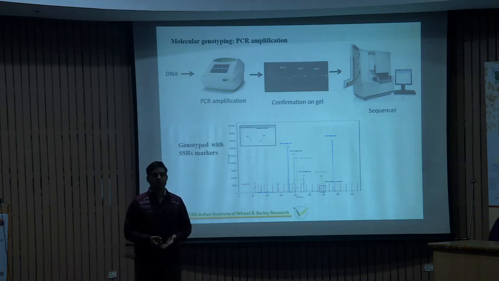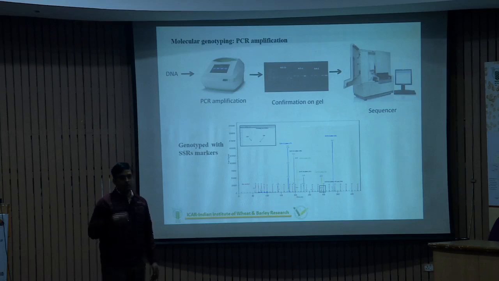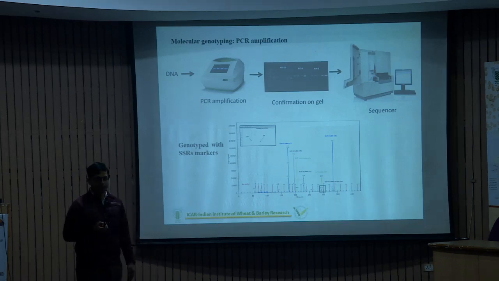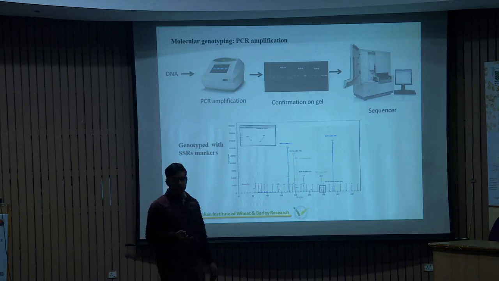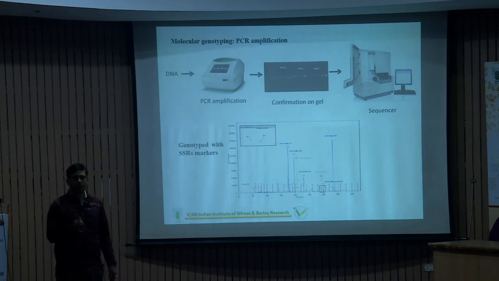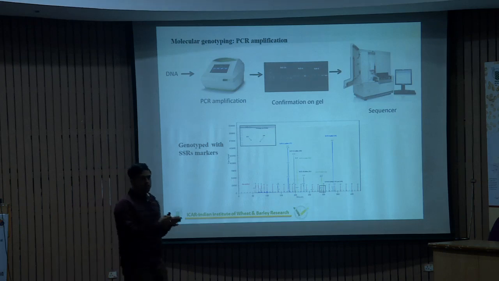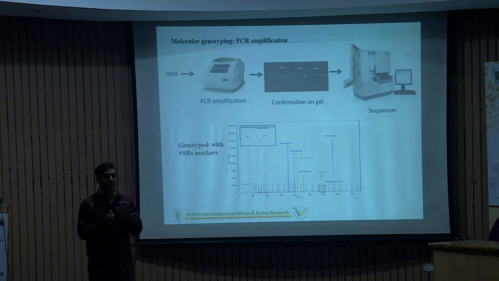I think DNA isolation is not a big job. There are a lot of protocols and kits to isolate DNA from this particular powder, and then use PCR with specific markers relevant to that particular fungus. You can use conserved markers, because in the fungal system there are some conserved regions present in every type of fungus or species, but there is variation within these conserved regions, which is mostly used to differentiate one isolate or strain from the others, like ITS, internal transcribed spacer regions, beta tubulin, translation elongation factors, actins.